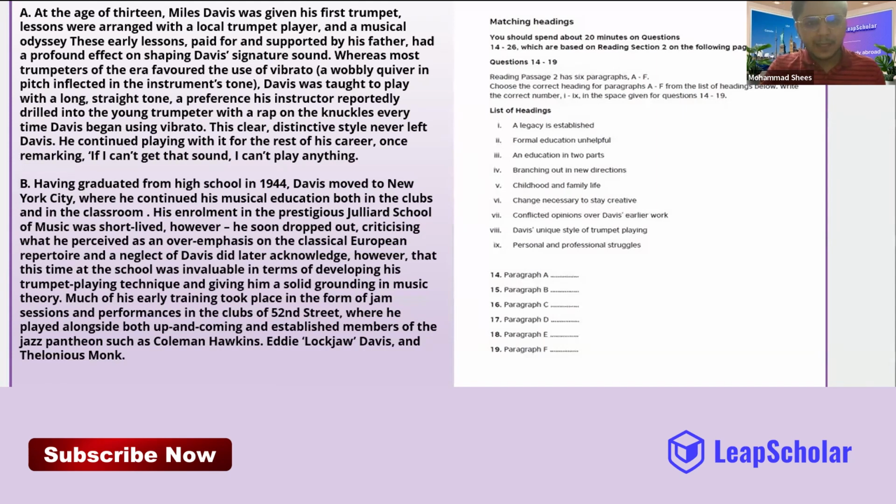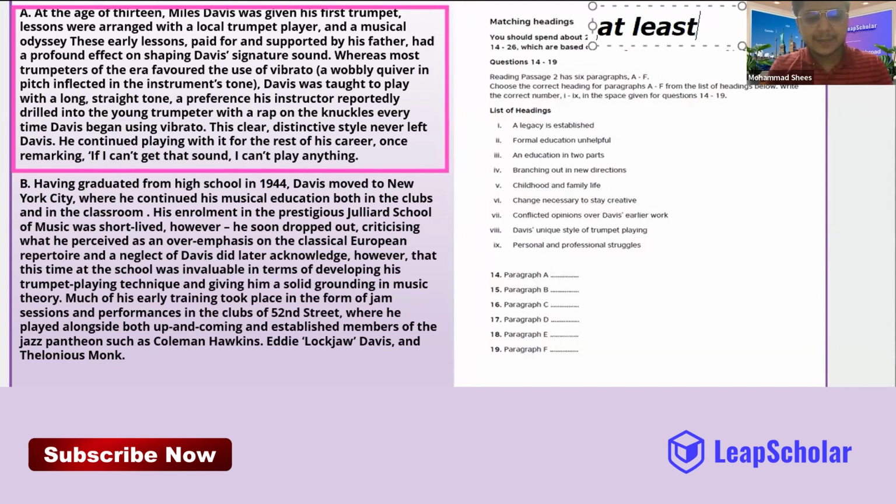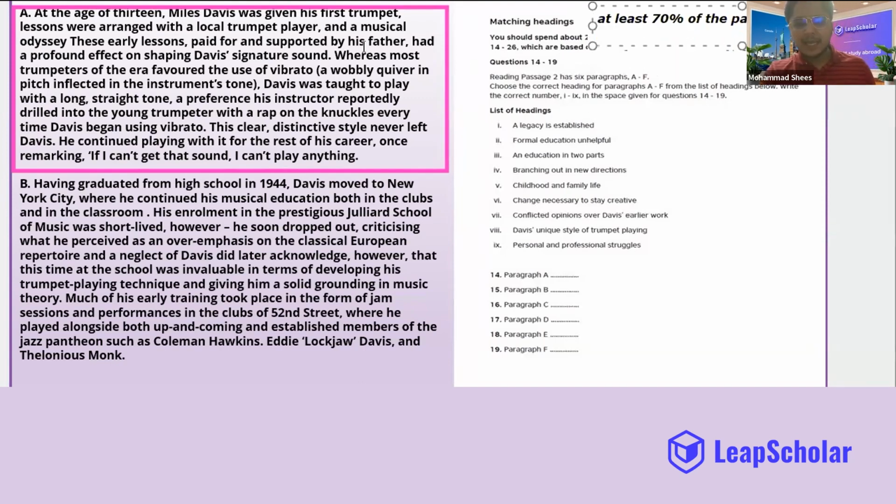Now, forget everything, guys. Just look at this para A, and tell me the idea that is present in at least 70% of the paragraph. Now, what do I mean by that? How many sentences are there in paragraph A, guys? There are 11 lines. Great.